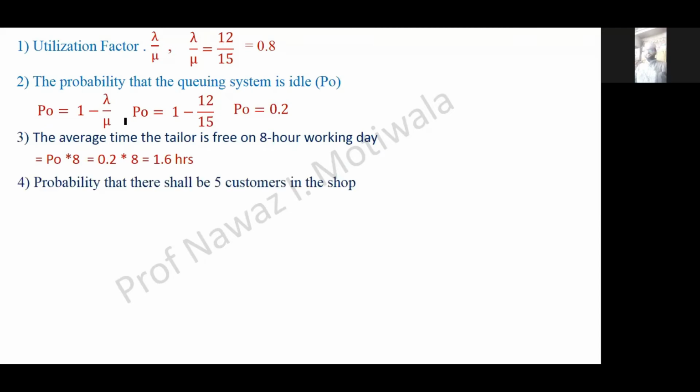The fourth thing asked is the probability that there are 5 customers in the shop. So we have the relation Pn is equal to P0 rho raised to n. You just need to substitute the number of customers in place of n. So substituting 5 in place of n, I will get the answer as 0.065. That means there is a chance of only 6.5% that there are 5 customers in the shop.